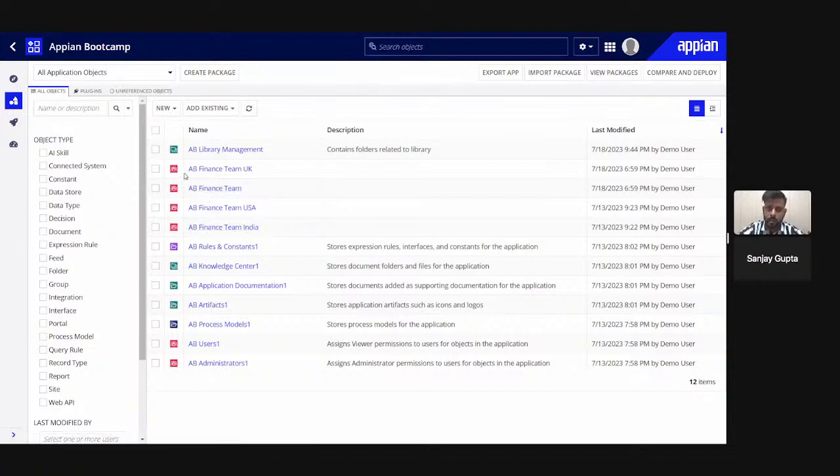So in the group security, I will add AB finance team as viewer, editor, or administrator. And to exclude a particular group or child group, I will add this group as deny security, AB finance team India. So any user except this group will have access to that particular folder. In this scenario we use the deny group.